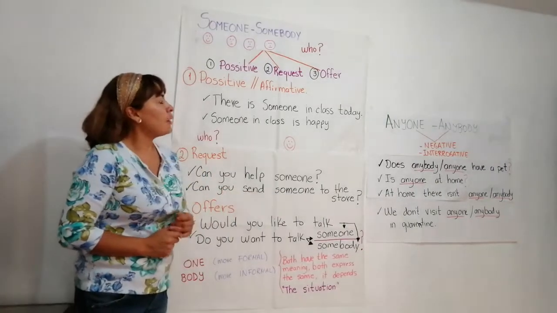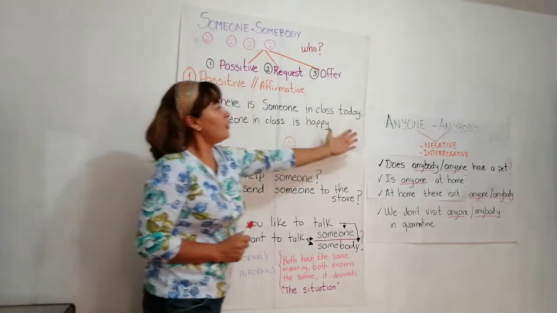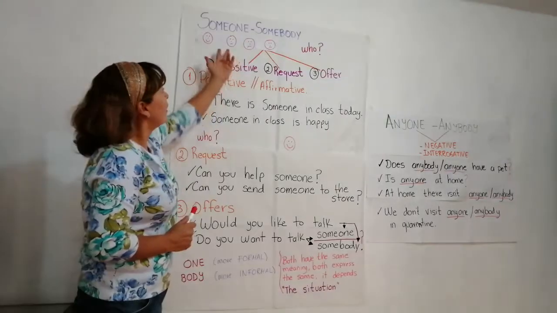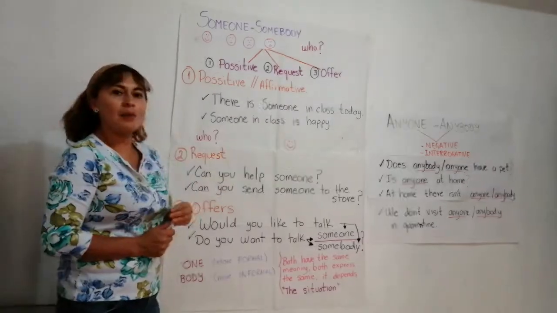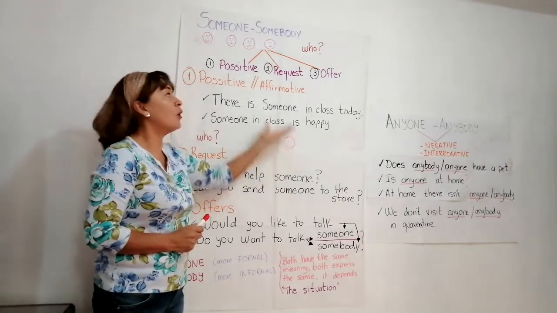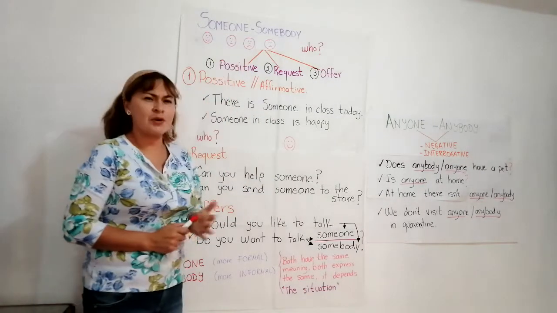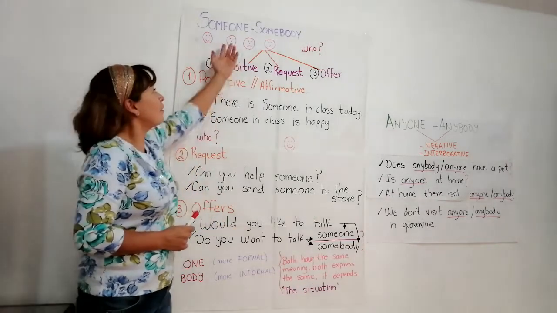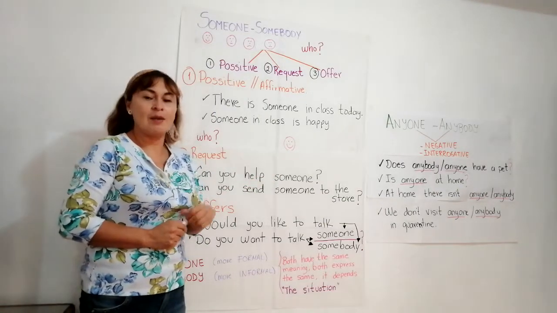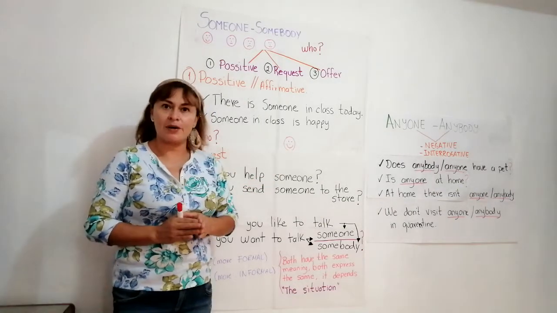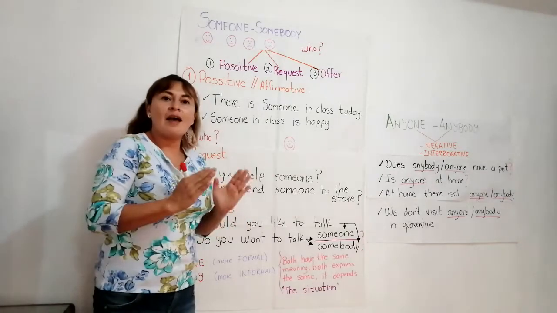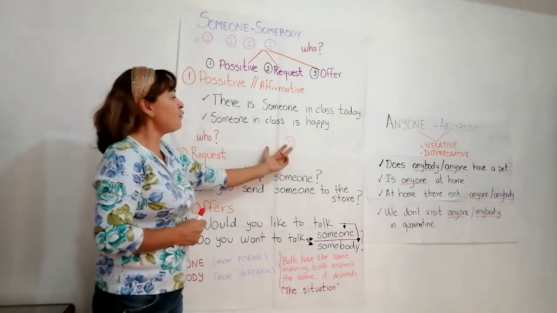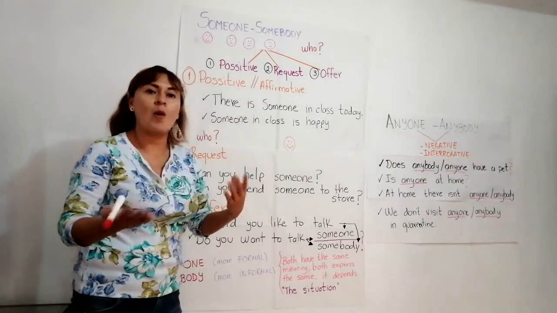Well, today I'm going to explain to you about someone, somebody, anyone, or anybody. I want to start by saying that someone, somebody, anyone, and anybody are used to talk about a person or people. That's important to know. We don't know who does the action. We only know that someone or some people do it, but we don't know exactly who the person was. We don't know if it was Maria, Petra, Alex. We don't know anything about it because they are indefinite. They only mean alguien o alguno.